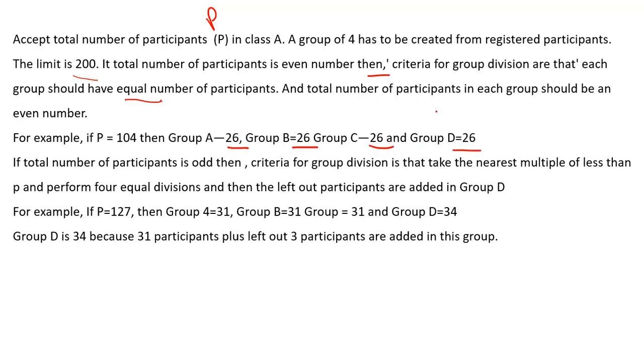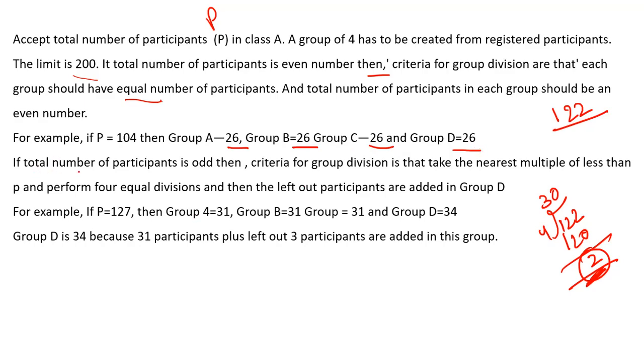Well, in some cases, even if the number is even, you cannot divide it equally. Let's suppose we have 122 participants. This is also an even number, but when you divide this by 4, what we get is 120. So this 2 is still remaining, because we cannot divide it into all 4 groups; these are participants, not something we can divide into fractions. They are just humans. So be assured that whatever input values they give will be divisible by 4 itself, so that the participants can be equally divided. You don't have to worry about that.